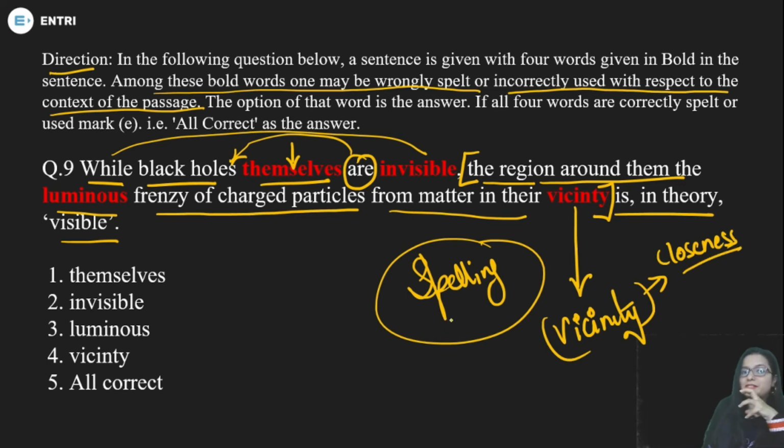So the sentence is basically talking about the fact that black holes are invisible, but there are charged particles around them, in their vicinity, in their nearby neighborhood. They are actually, in theory, visible. So the sentence is giving us two pieces of information. Okay, so where will you mark your answer? Fourth. The problem is based on your spelling.